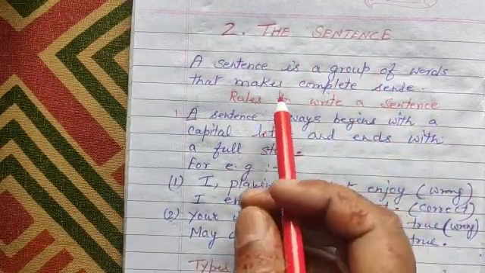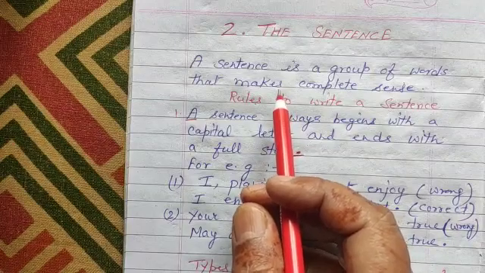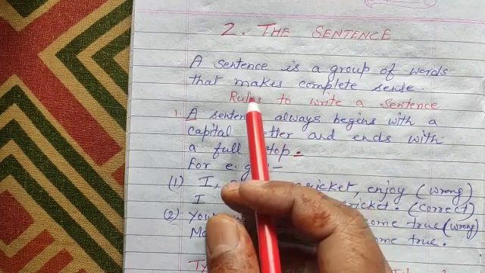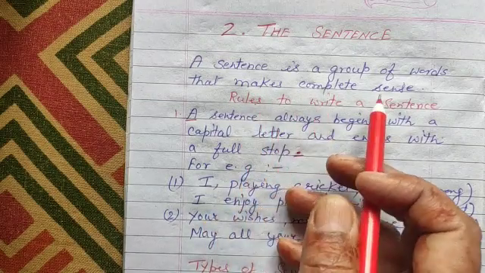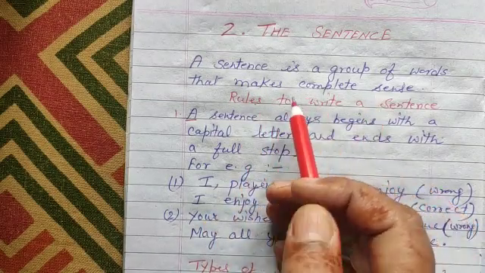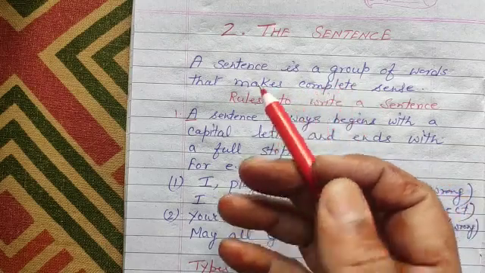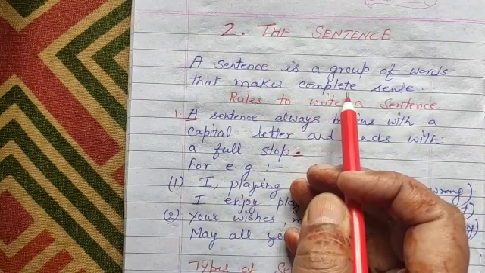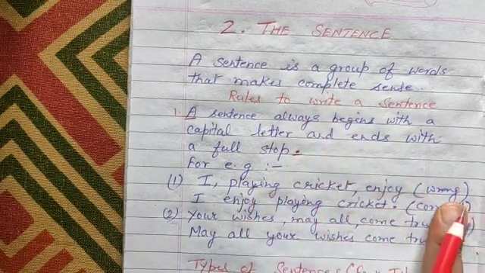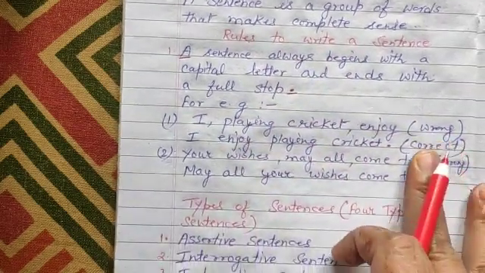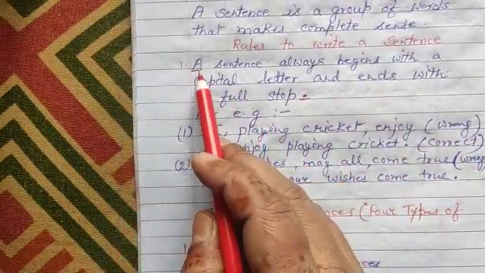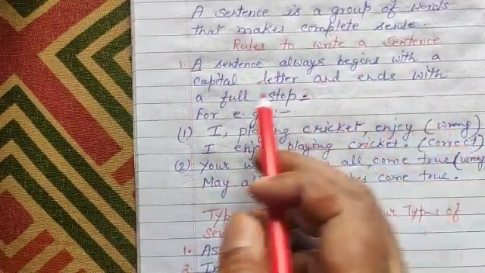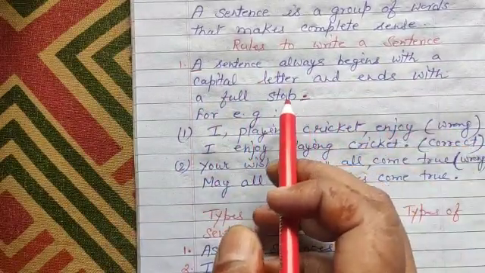Students, as you have learned in your previous class also, what is a sentence? A sentence is a group of words that makes a complete sense. You can't say that a group of words is a sentence unless and until it has a sense. And there are some rules to write a sentence. A sentence always begins with a capital letter and ends with a full stop.